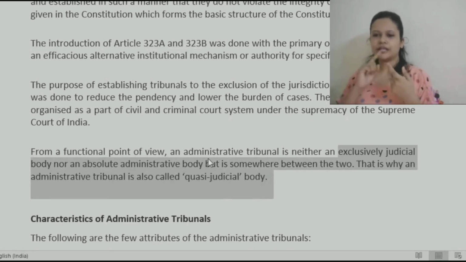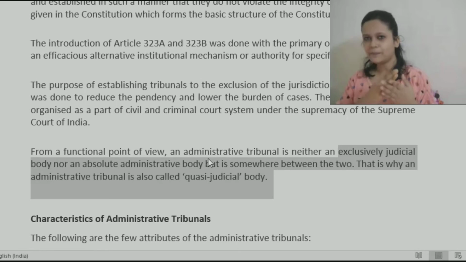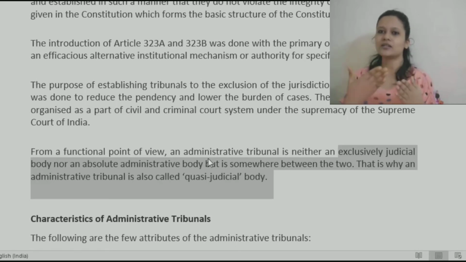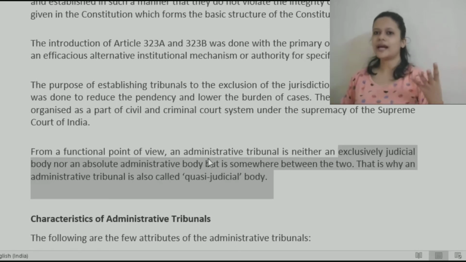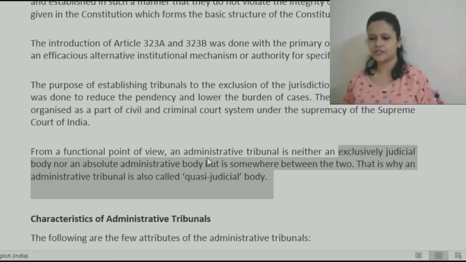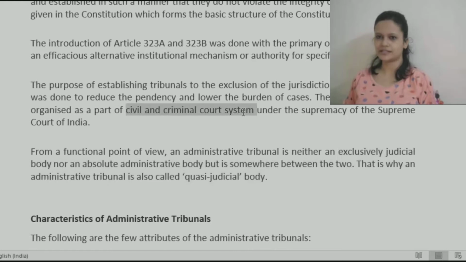They may also issue some rules, regulations, notifications relating to that specific area. Plus, they may also give some suggestions, advice. They may also hear cases, help parties come to a settlement, or pass an order just like the regular courts. So they are a little different from how traditional courts function, but they also have a sort of judicial and administrative combination of both functions, and they will apply for those specific areas, those specific matters, and may function like a civil or criminal court system.